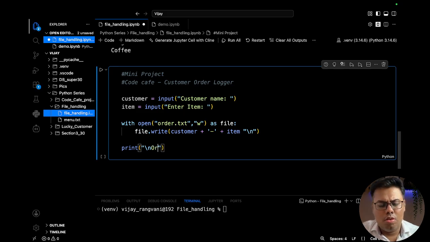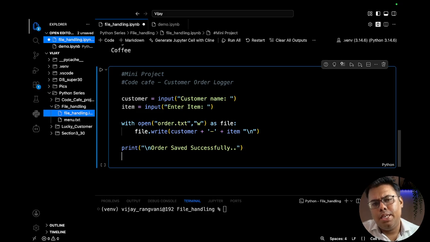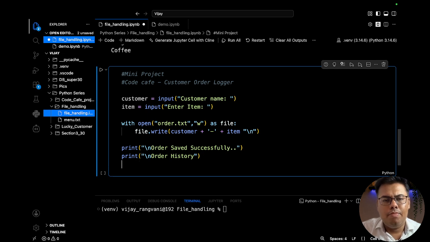Then we will print a message, order saved successfully. Once this is done, then we will print the orders. Let's say one customer came, we perform this thing, we save the order, and then we need to print that also. So for that we can run a loop for the order history, and every time we run this program, it should give us the reading of the orders.txt file.